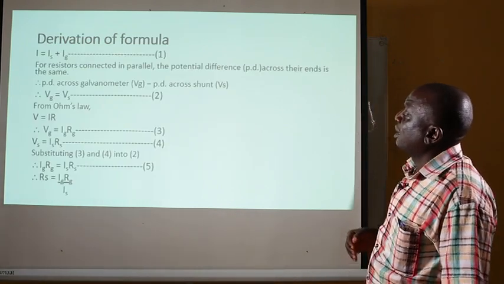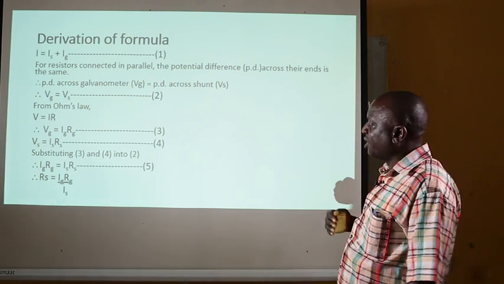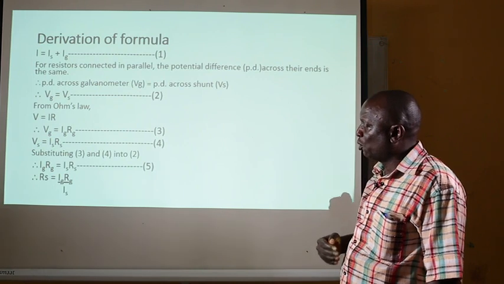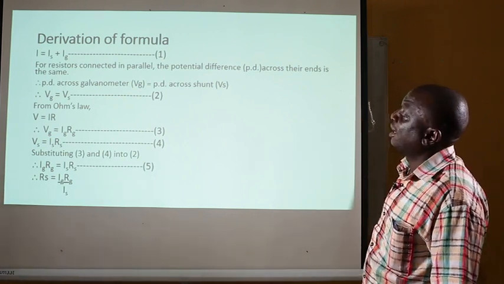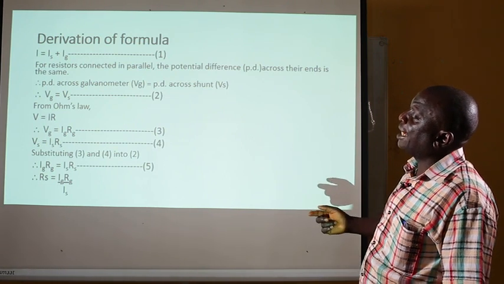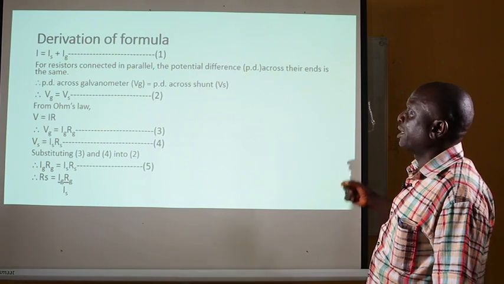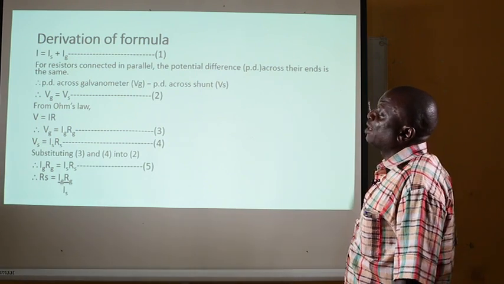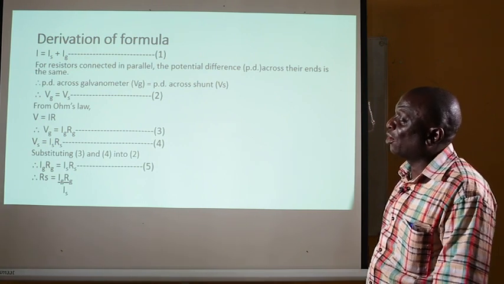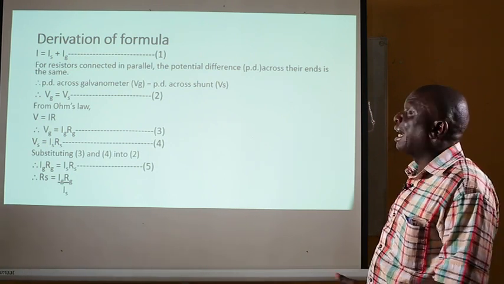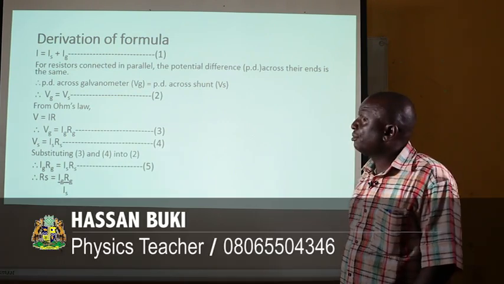So now we will see the derivation of the formula that we could use to calculate the resistance of the shunt. Here we have I equal to I subscript S plus I subscript G, which means the total current flowing in the circuit is equal to the summation of the current flowing through the shunt and the current flowing through the galvanometer.